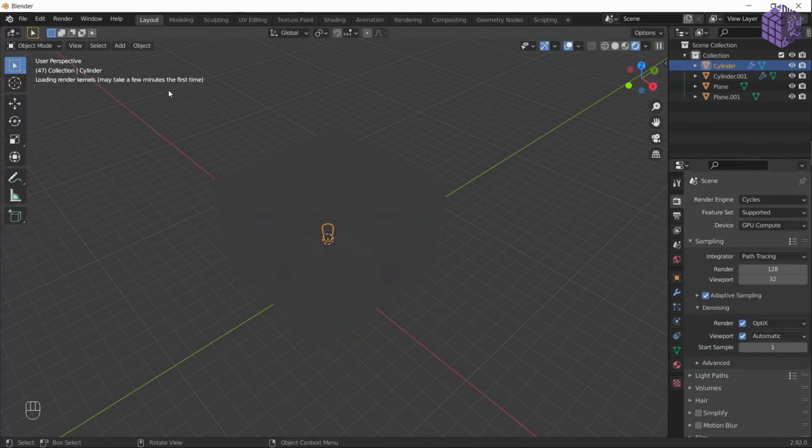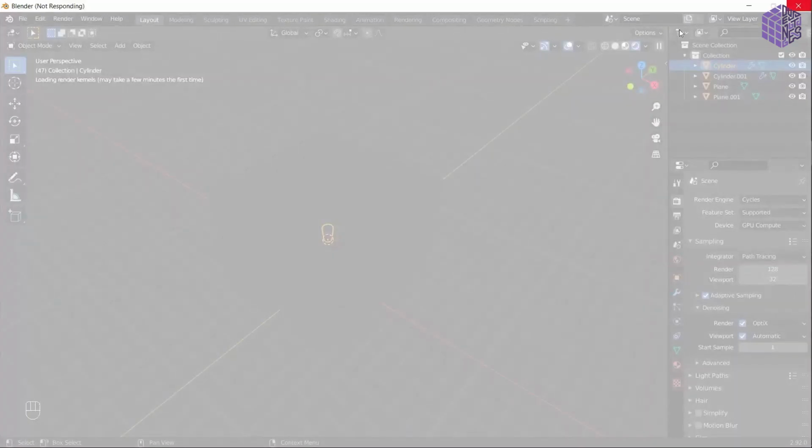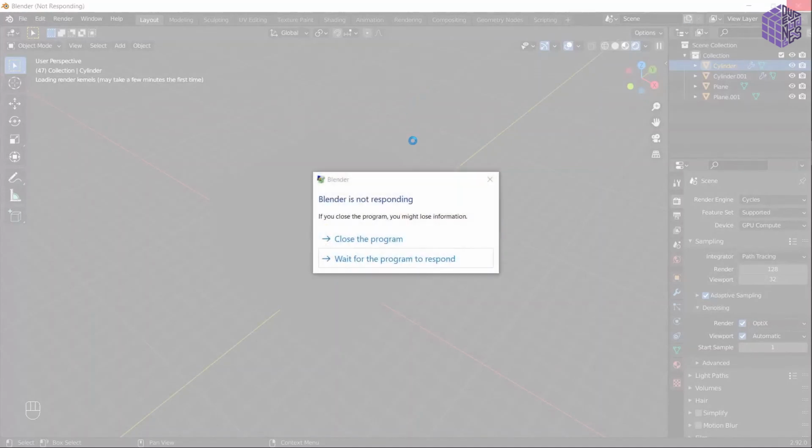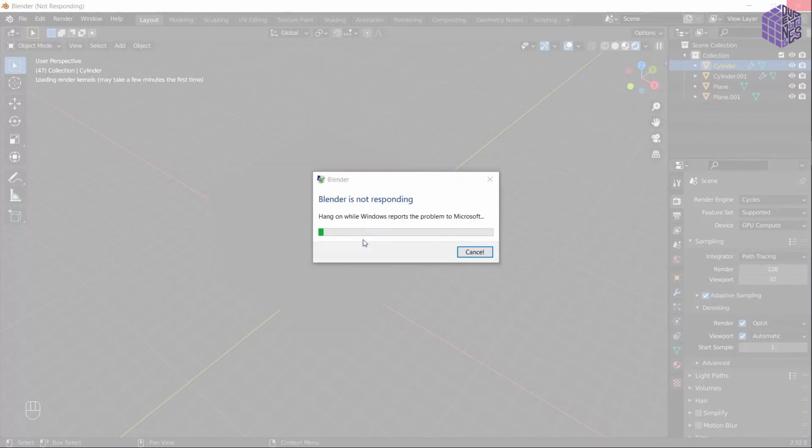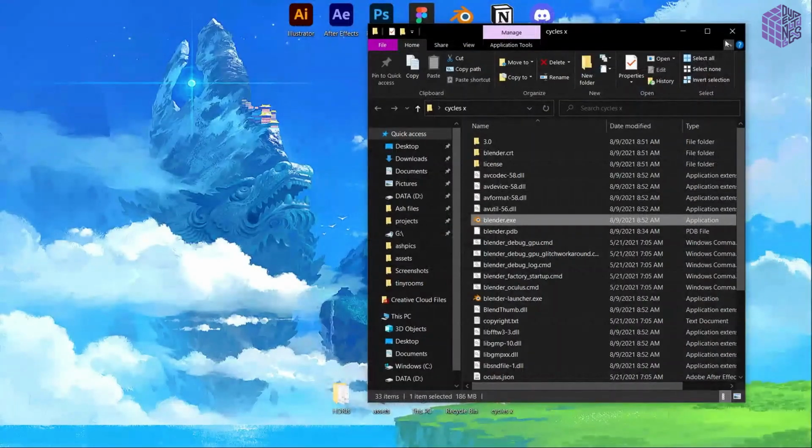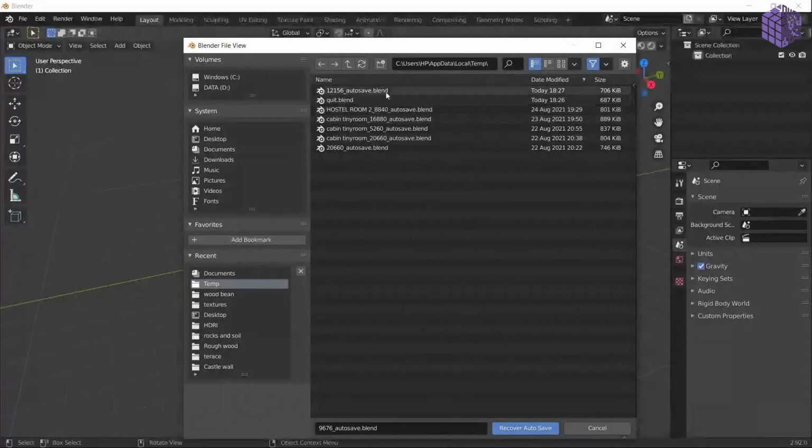Pain point. Thank you. We have successfully crashed Blender. So yeah, it's off again, and fingers crossed. This is going to happen with you a lot when you're working with a lot of materials. But Blender has your back. You can go here, recover, auto save, and we probably have saved.